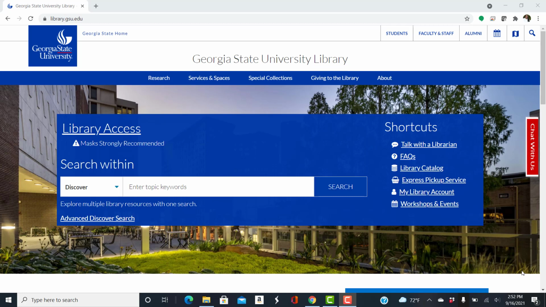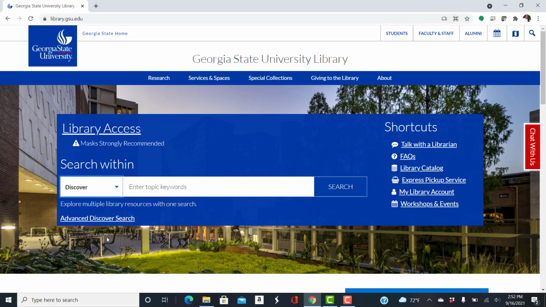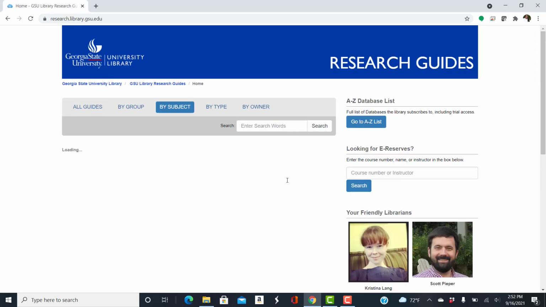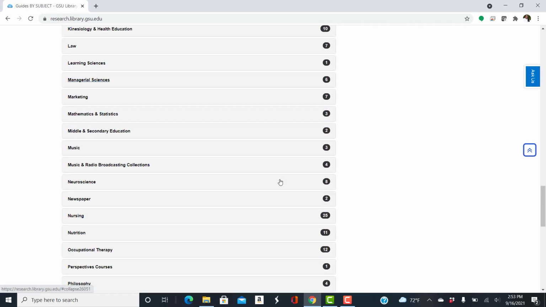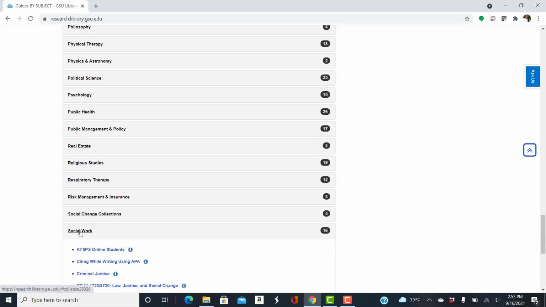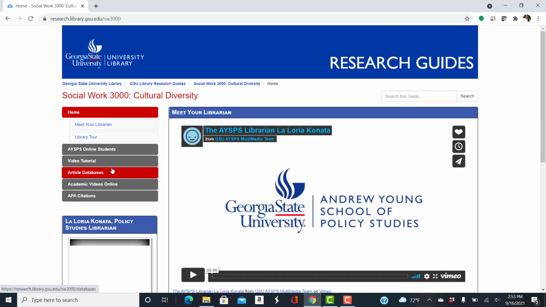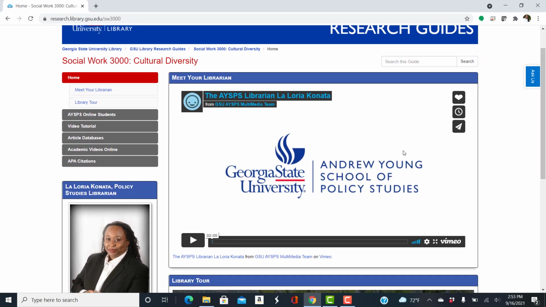For Social Work 3000 Cultural Diversity. Starting here at the library's homepage, library.gsu, let's find the research guide I've developed for the class. So let's select Research Guides and browse guides by subject. Okay, there we are. Social Work 3000. And let's look at the article databases that you're going to use to search.